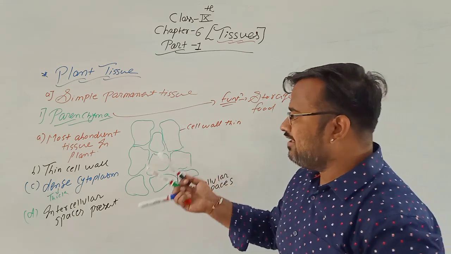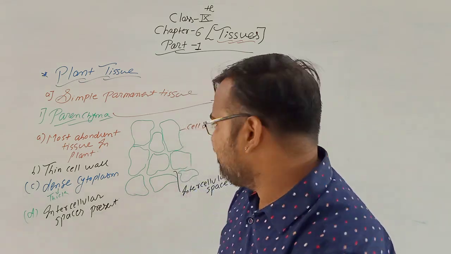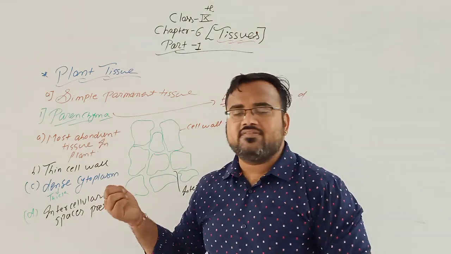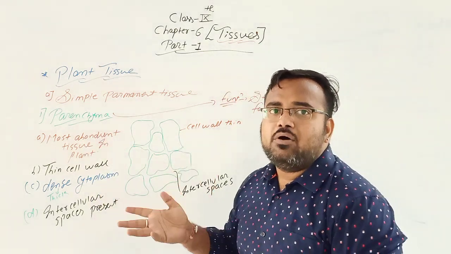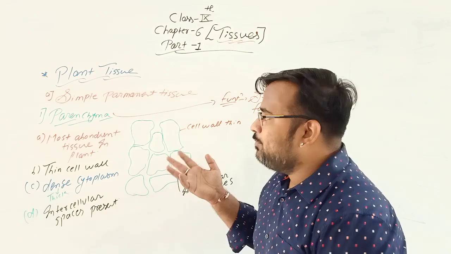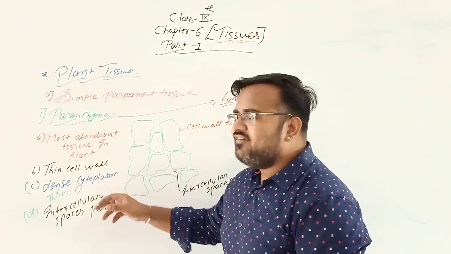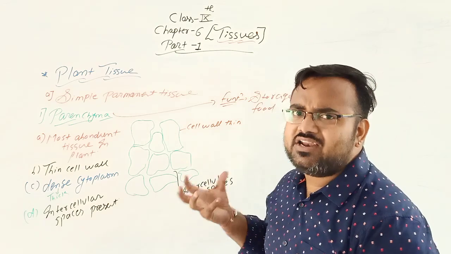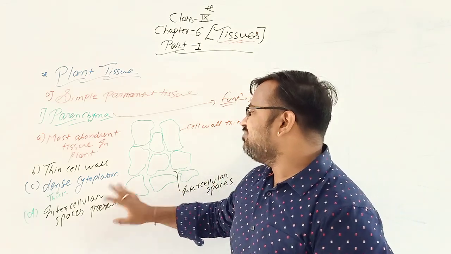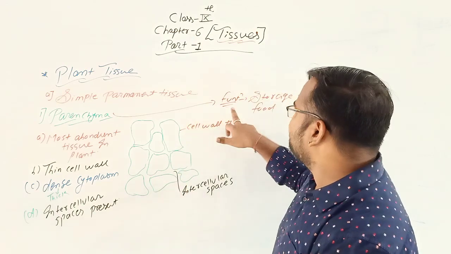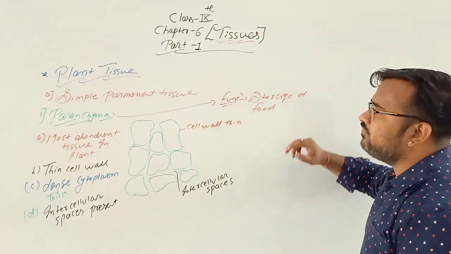See, in case of parenchyma, you can write 3 or 4 points. First, you can make the diagram of parenchyma. The most abundant tissue, that means the greatest amount of tissue found in the plant, is parenchyma. It has a thin wall and a dense cytoplasm. Cytoplasm is very thick. Intercellular spaces are present. Because of the intercellular spaces, the function of parenchyma is the storage of food.